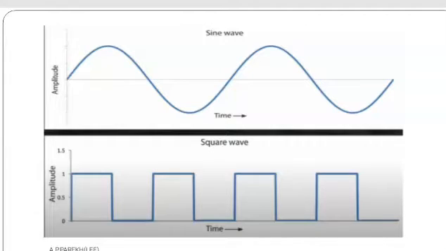Before understanding the calculation of the RMS value, let us understand: suppose instead of an AC sine wave, I am using a square wave, then the situation becomes worse, because here the peak value of 10 volts is for only some moment. But as far as the square wave is concerned, you can see this: the peak value of 10 volts will remain for more time as compared to the sine wave, right? So it is not a good idea to use the peak value. So now let us understand how we calculate RMS value.